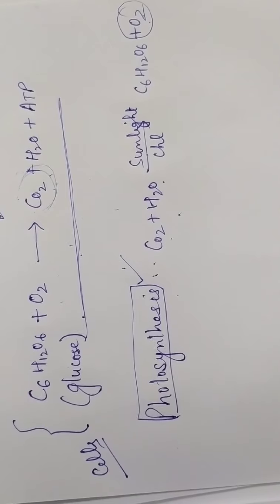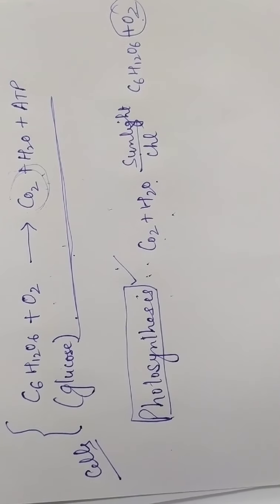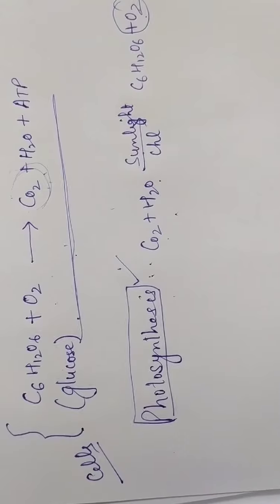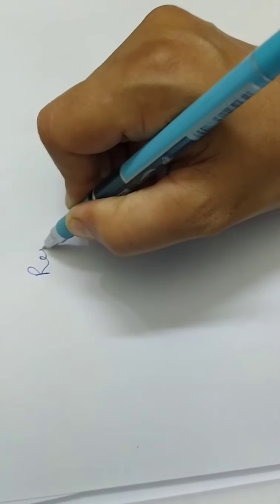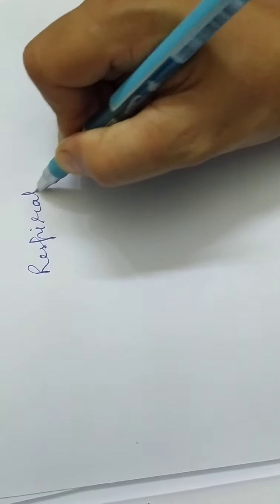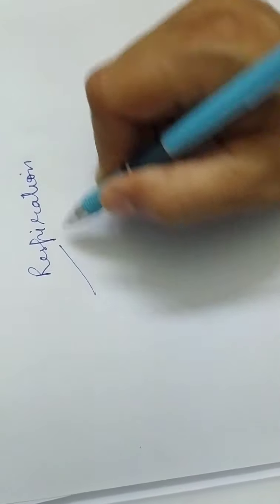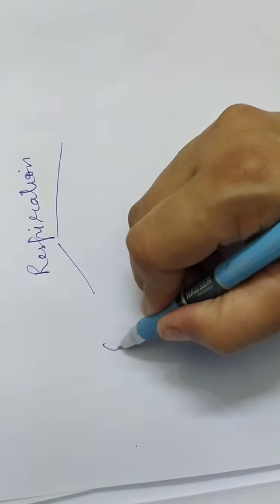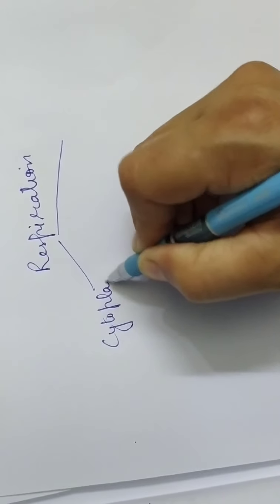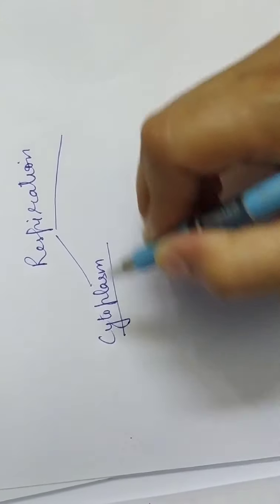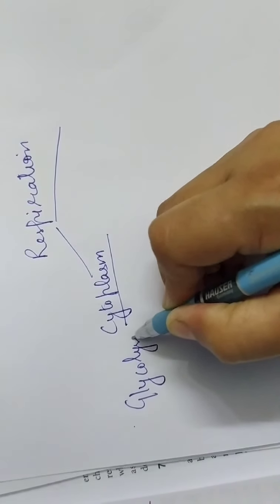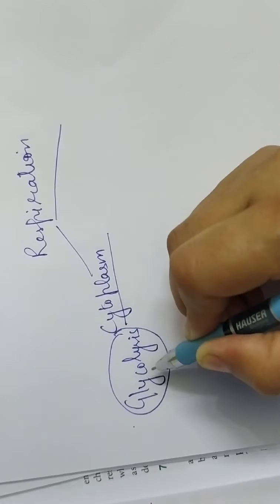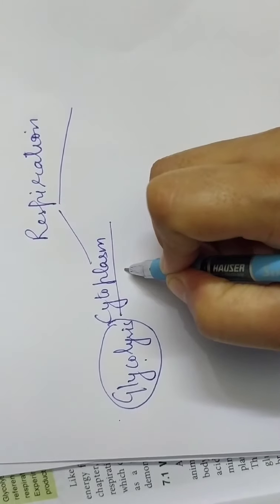If you study biology in the higher classes, you will study how complex it is and what are the various steps related to this process of respiration. But for now you need to study that respiration takes place in two main phases. The first phase takes place in the cytoplasm of the cells, and the phase is called glycolysis. The first phase of respiration, glycolysis, takes place in cytoplasm.